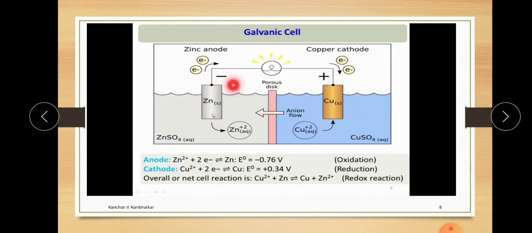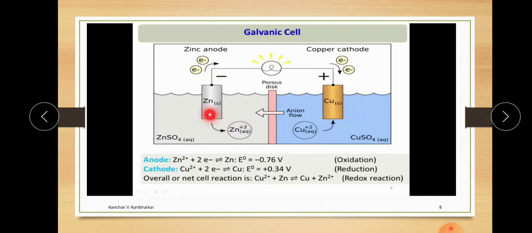Now, this zinc, which is in the solid phase, gets dissolved into the Zn2+ ion with a loss of 2 electrons.